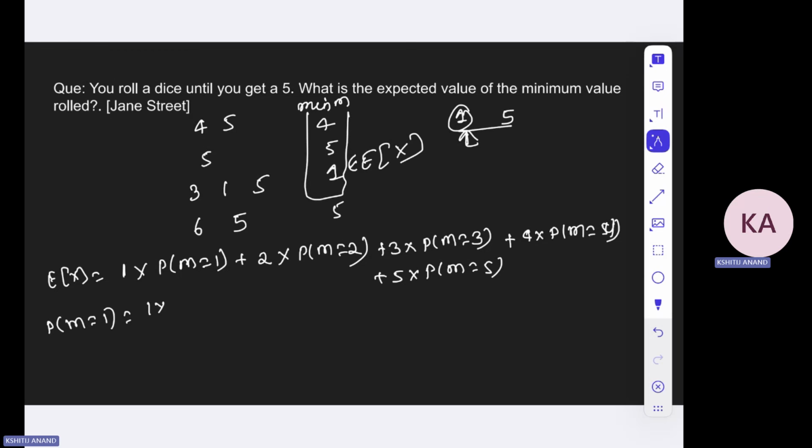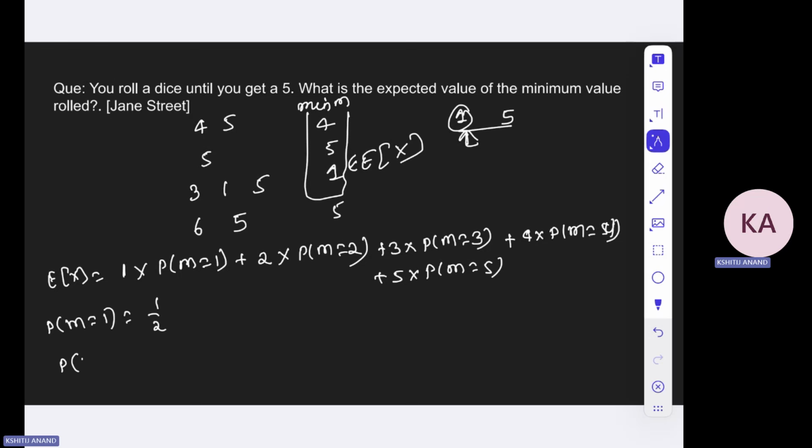So there will be only two cases, right? One may appear before 5 or one may appear after 5. If one appears before 5, then the minimum value will obviously be 1. And if one appears after 5, then the game stops, right? So that makes no sense. Okay. So in this case, the probability that the minimum value will be 1 is half.